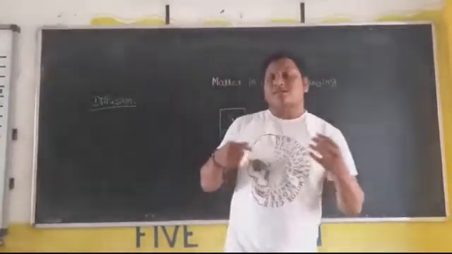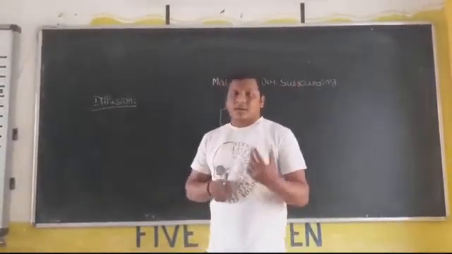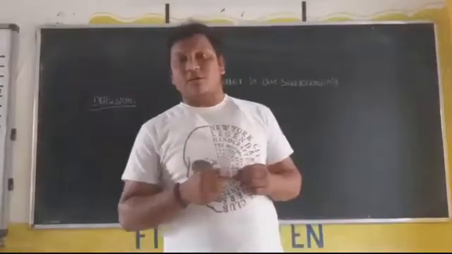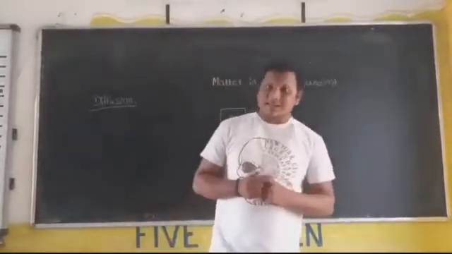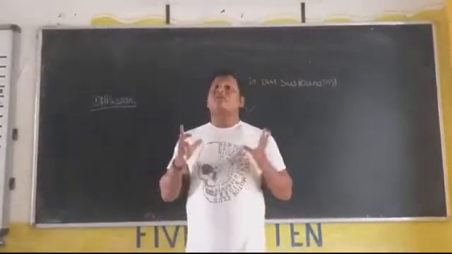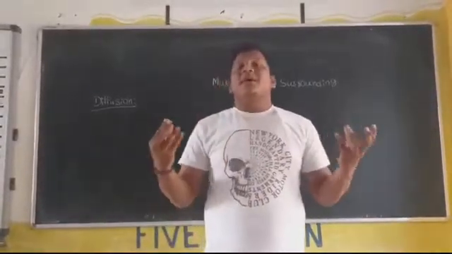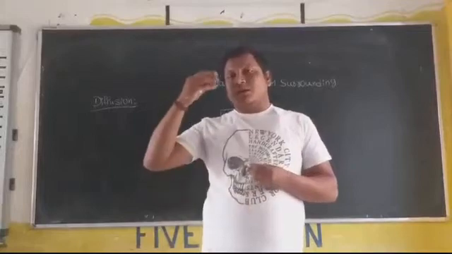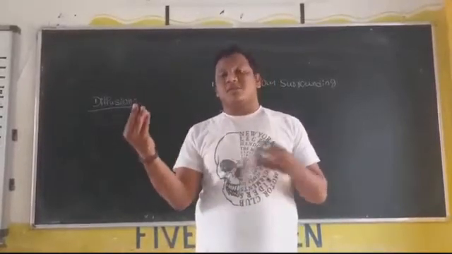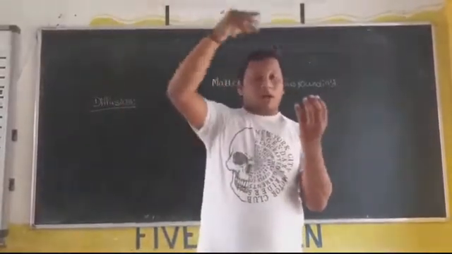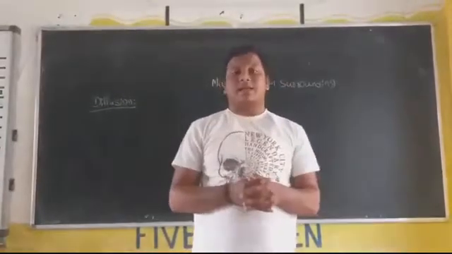I already told that diffusion is nothing but the spreading of one substance into another substance by the movement of particles. What happens during diffusion? The movement of particles takes place. The particles of one substance are moving into the particles of another substance.